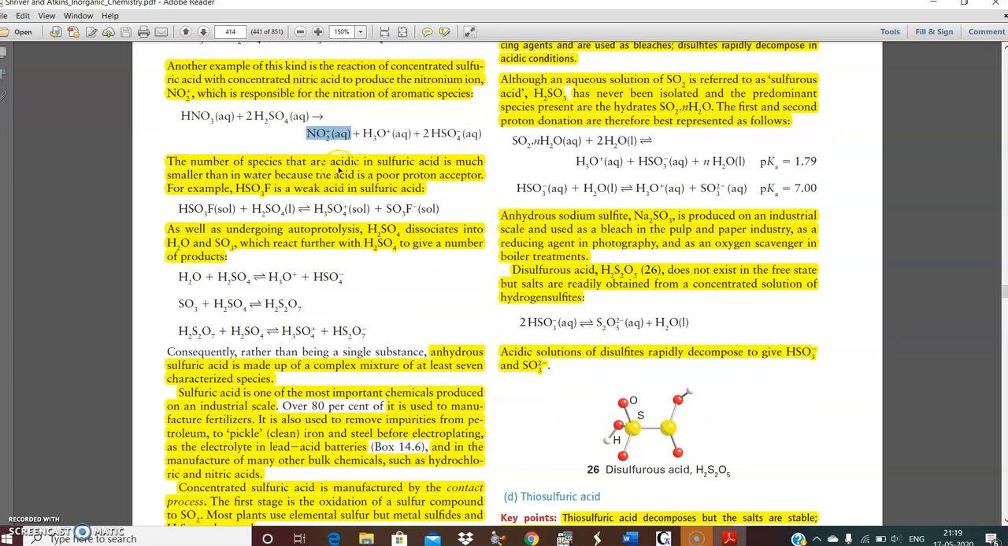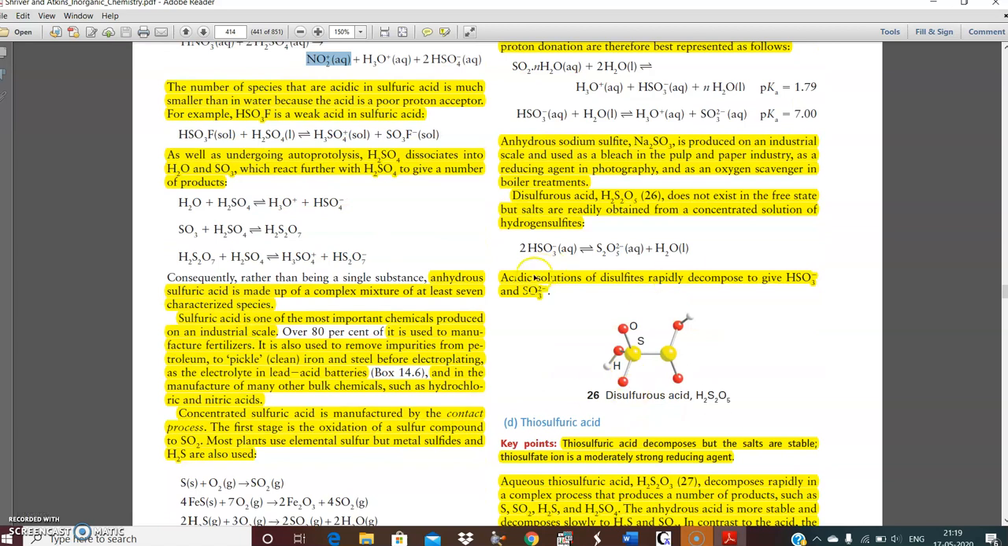The number of species that are acidic in sulfuric acid is much smaller than in water because the acid is a poor proton acceptor. For example, HSO3F is a weak acid in sulfuric acid. As well as undergoing autoprotolysis, sulfuric acid dissociates into H2O and SO3, which reacts further with sulfuric acid to give a number of products. Anhydrous sulfuric acid is made up of a complex mixture of at least 7 characterized species.